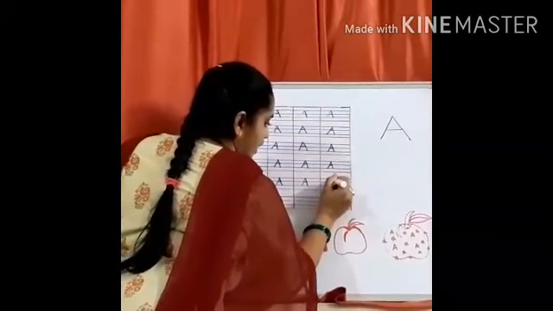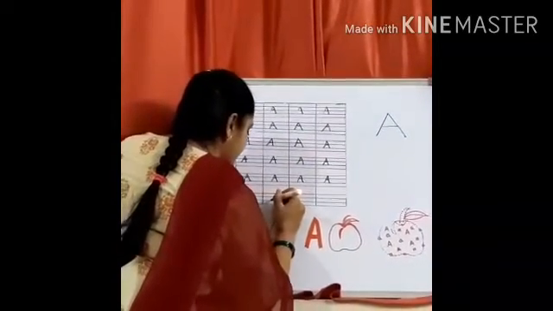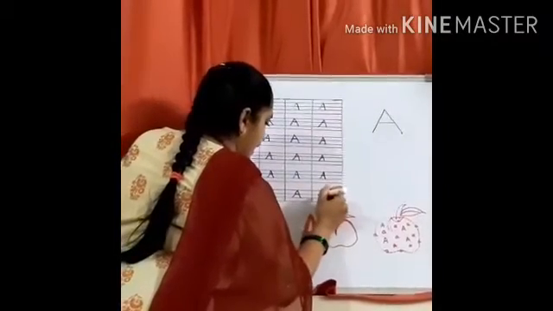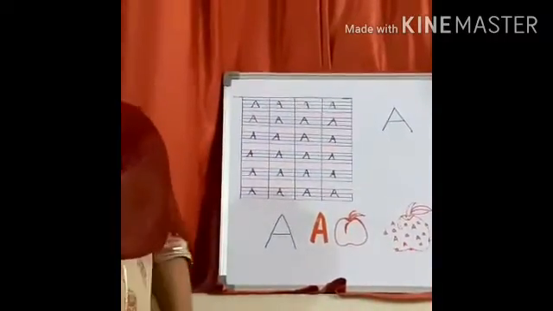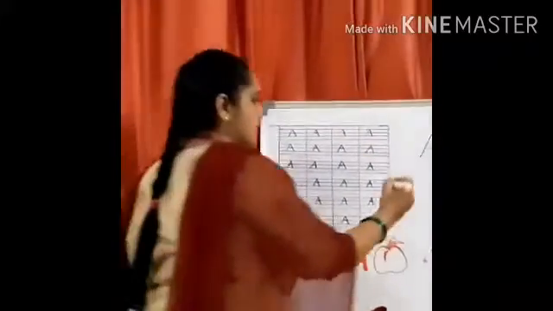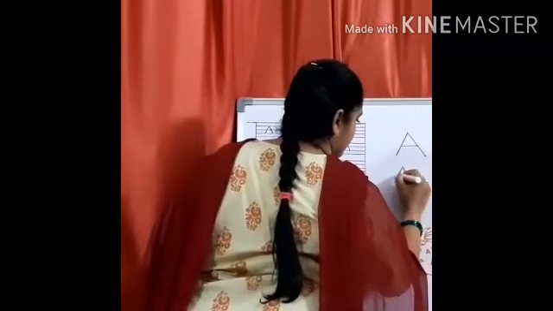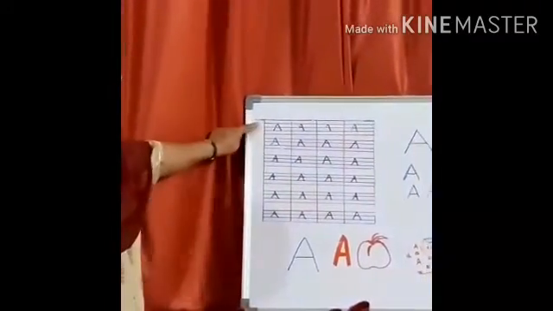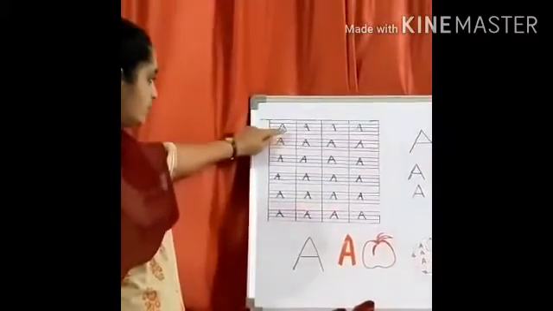A is for apple. A is for ant. A is for axe. This way you are going to write A. Okay, children, follow the lines. Third line to first line. Again from first line to third line.